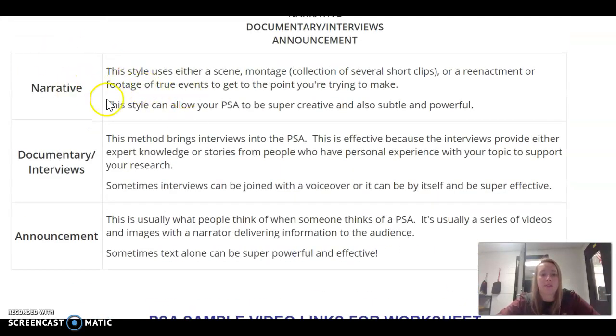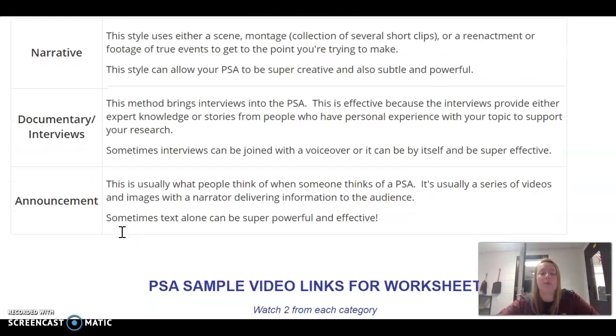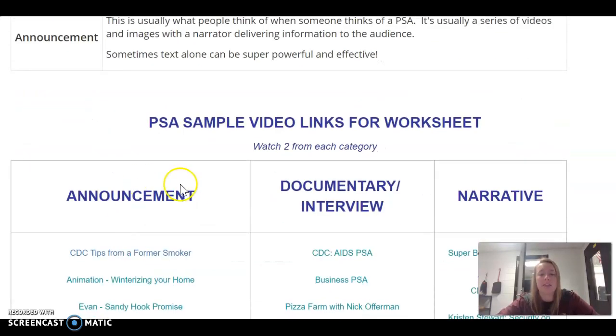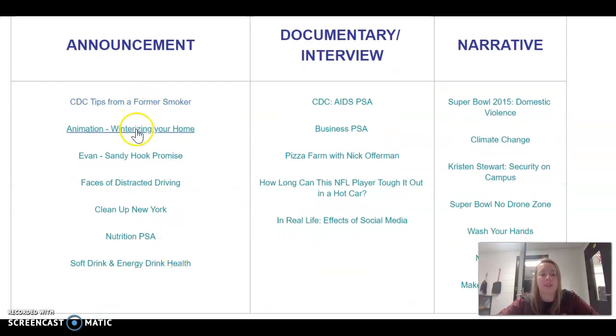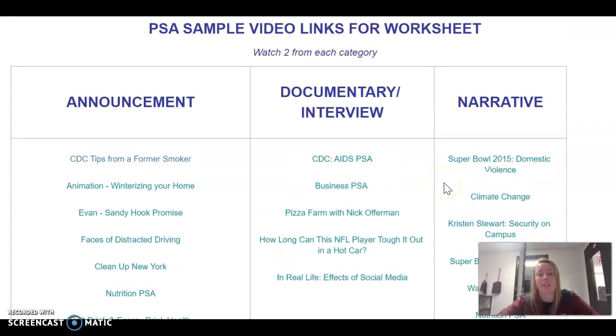So if these are very confusing to you, do not worry. We have examples. Okay, so you're going to watch 2 from each category. So we have our announcement. Okay, you're going to click on 2 of these and watch them. You have your documentary. You're going to click on 2 of these and watch them. You have your narrative. You're going to click on 2 of these and watch them. So you're watching 6 videos.